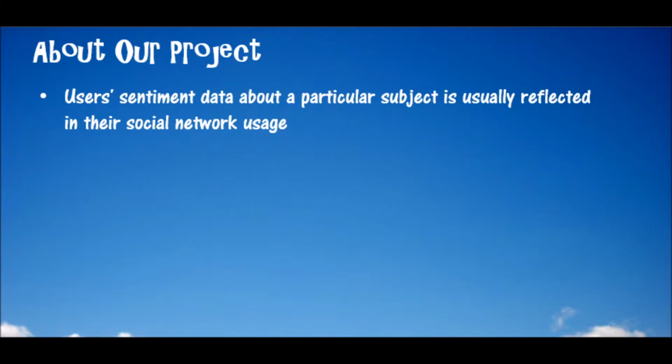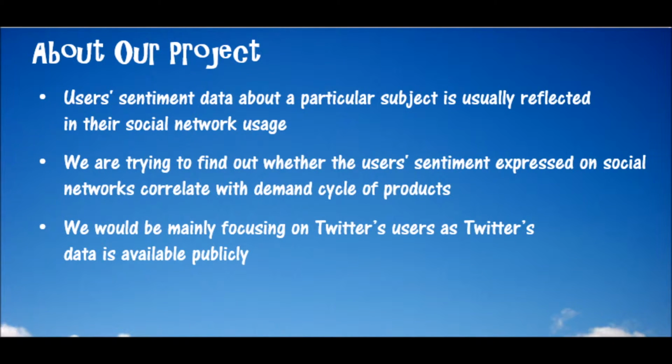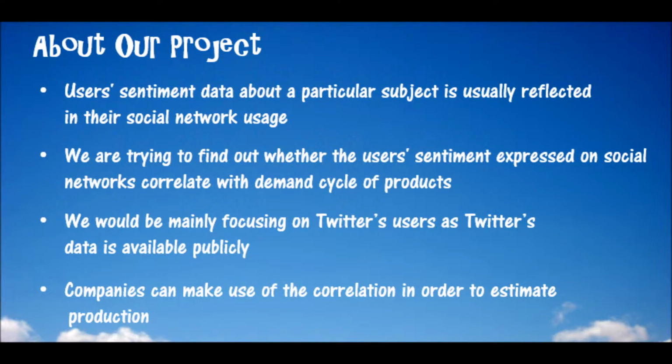User sentiment data about a particular subject is usually reflected in their social network usage. We are trying to find out whether the user's sentiment expressed on social networks correlates with the demand cycle of products. Our main focus is Twitter, since it provides its data available to the public. Our target is companies that use the correlation in order to estimate production.